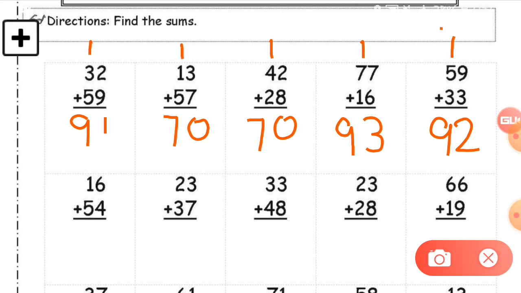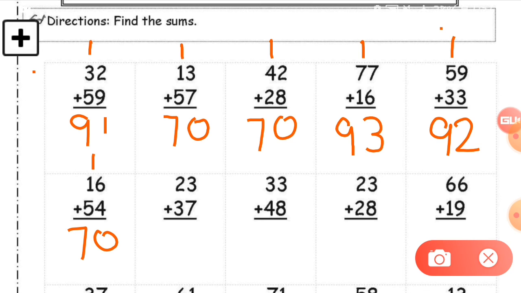16 plus 54. So let's check the ones column first. 6 plus 4 here. Now how much is it together? 6 plus 4 is equal to 10. Now check the answer. 0 is at the ones place and 1 will go as a carry forward on the tens place. Now 5 plus 1 is equal to 6 and add one more number to it. So how much is it? 5, 1, 1. It's a 7. So here is the answer, 70.